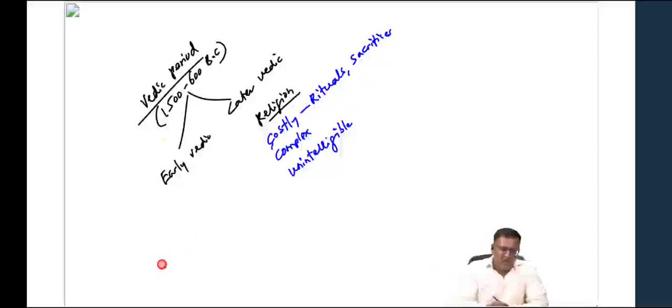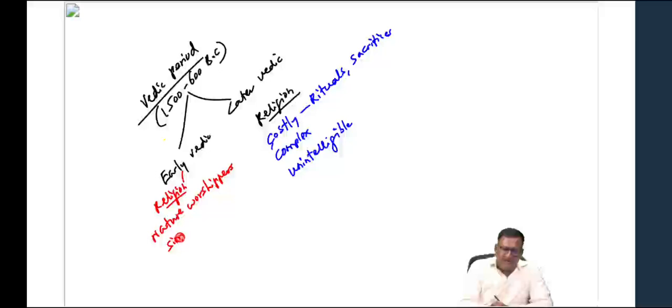Whereas, if you go back to the early Vedic period, we have discussed the early Vedic religion. How was the early Vedic religion? The Aryans were nature worshippers, isn't it? They used to worship nature. You have Indra, Agni, Vayu, Varuna, etc. So they were nature worshippers, the early Aryans. It was a simple and materialistic religion.